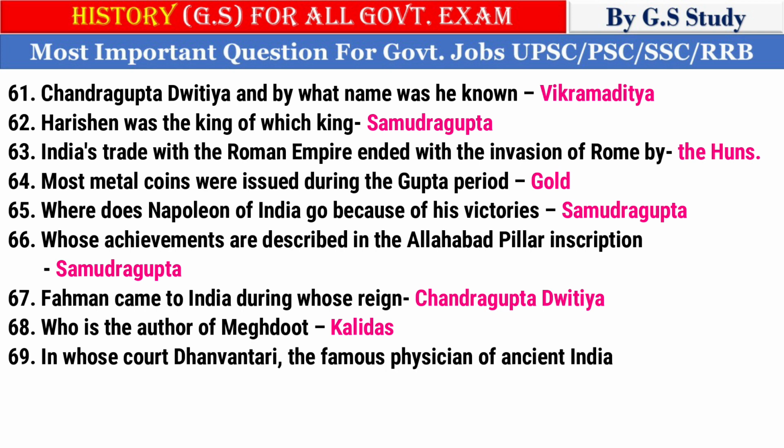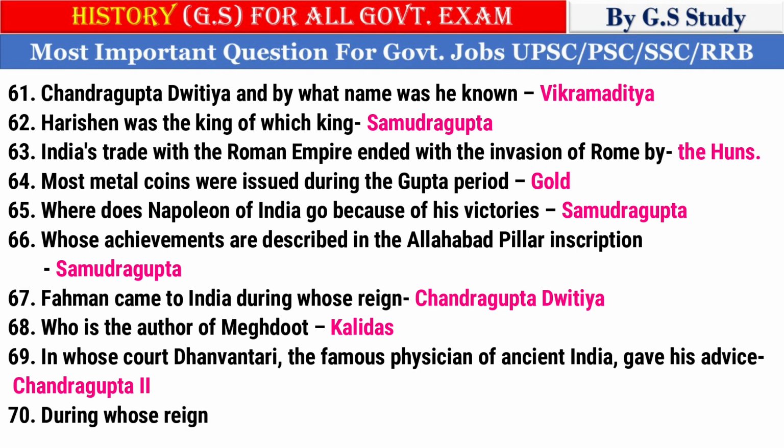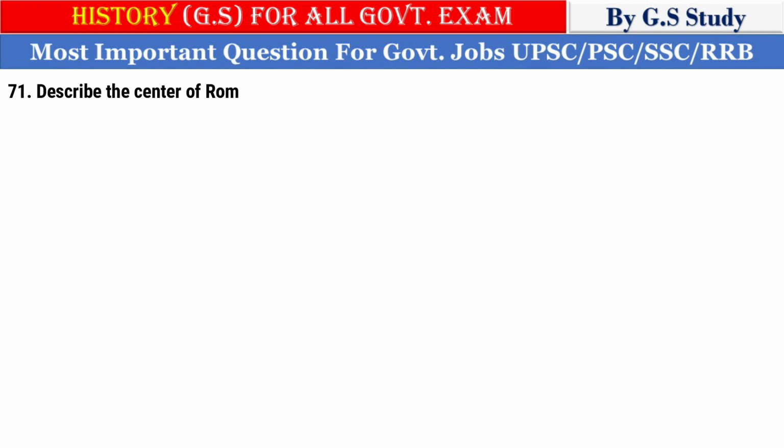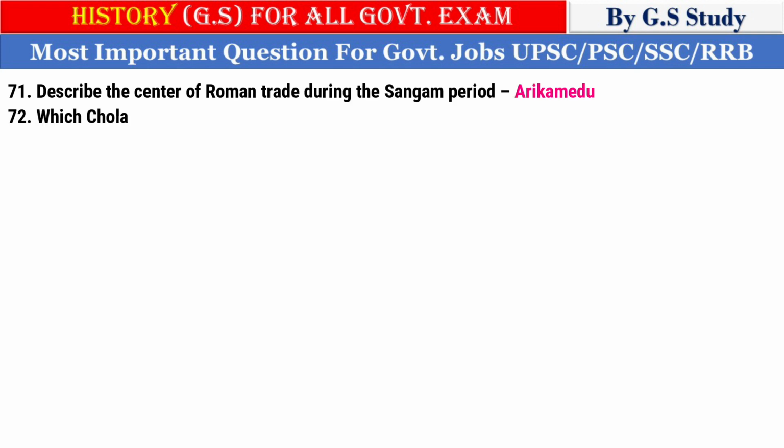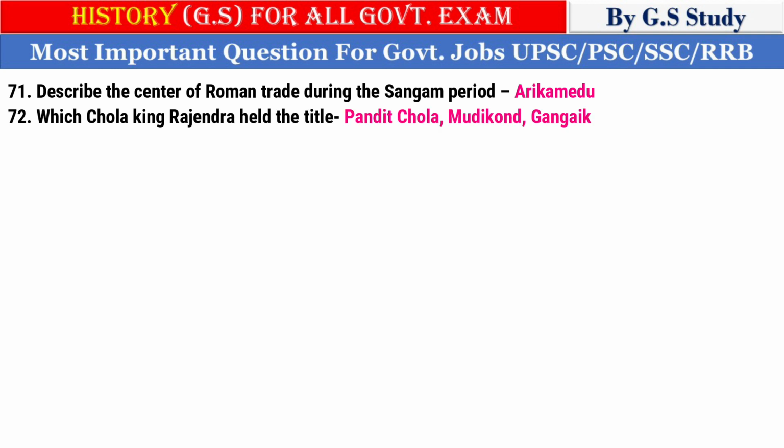68. Who is the author of Meghdut? Kalidas. 69. In whose court Dhanvantari, the famous physician of ancient India, gave his advice? Chandragupta II. 70. During whose reign Ajanta caves were built? Gupta. 71. Describe the center of Roman trade during the Sangam period? Arikamedu. 72. Which Chola king Rajendra held the title Pandit Chola, Mudikondan?